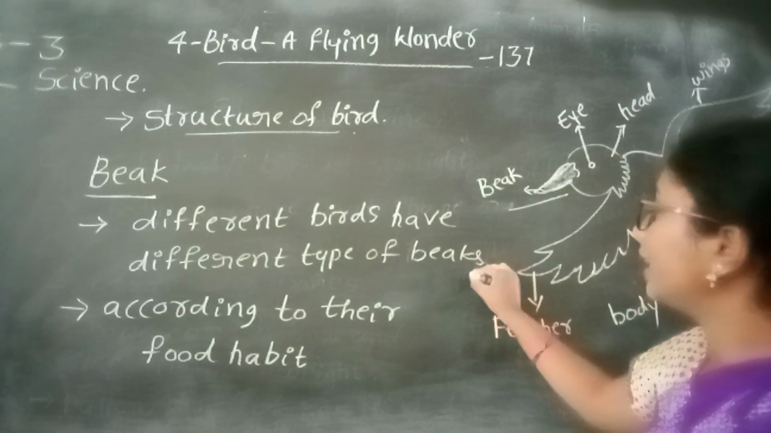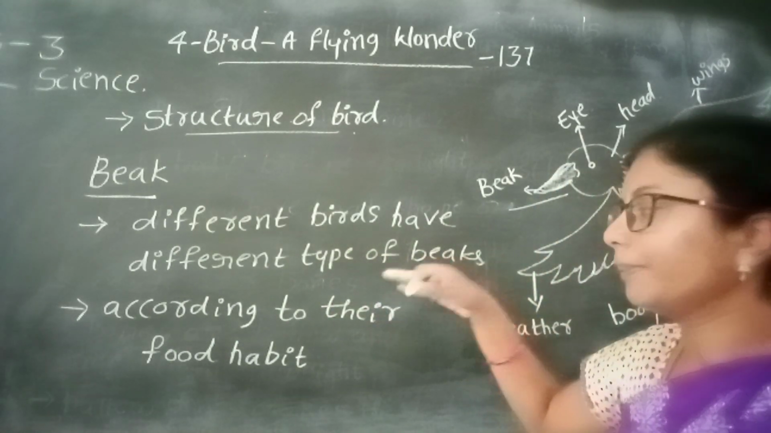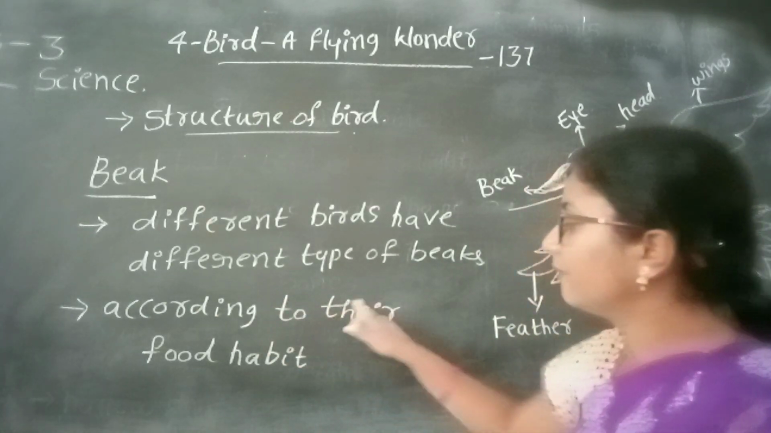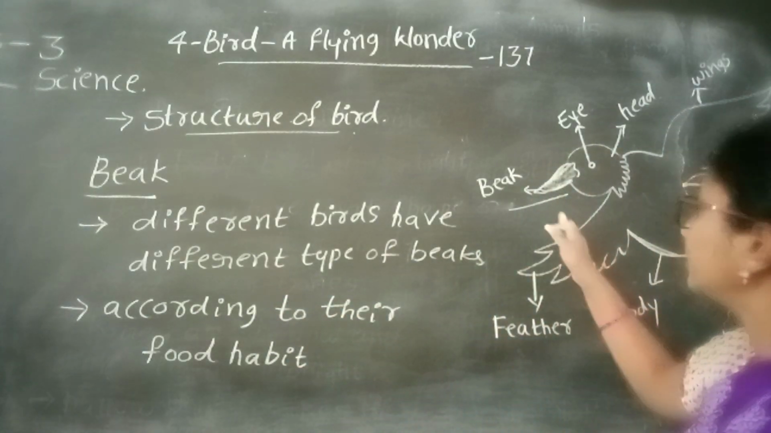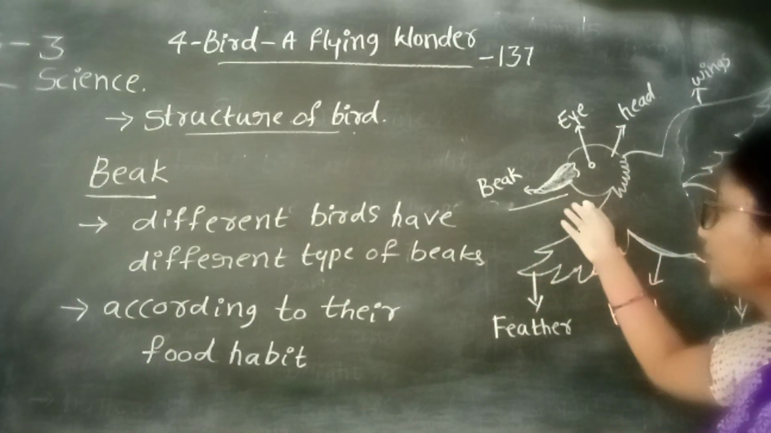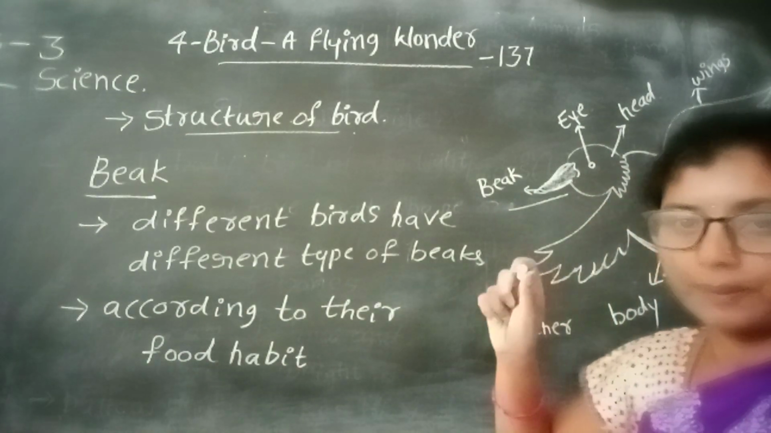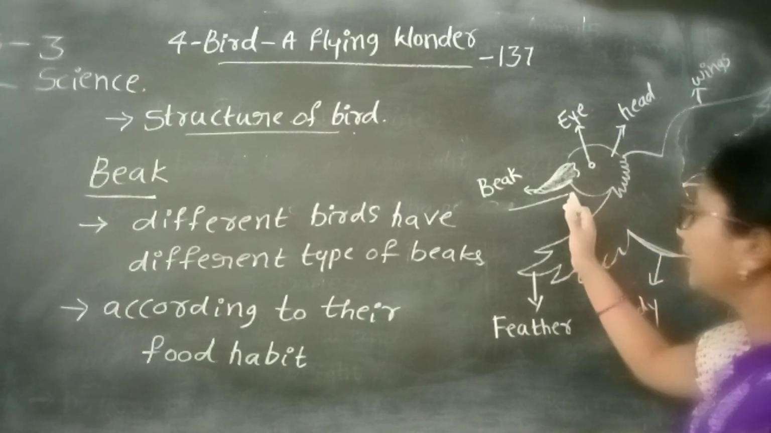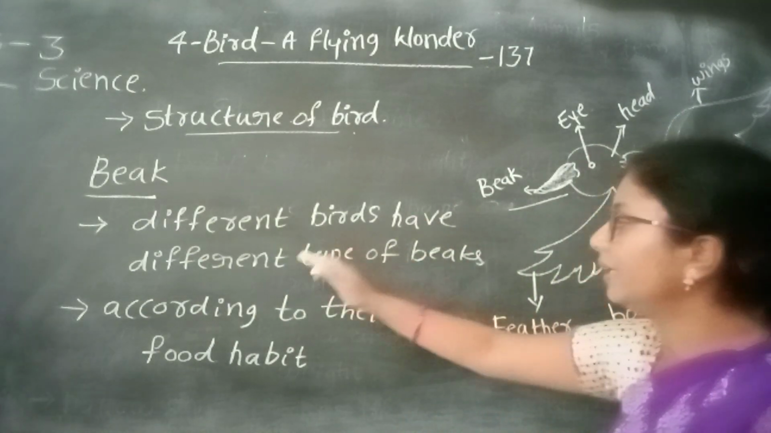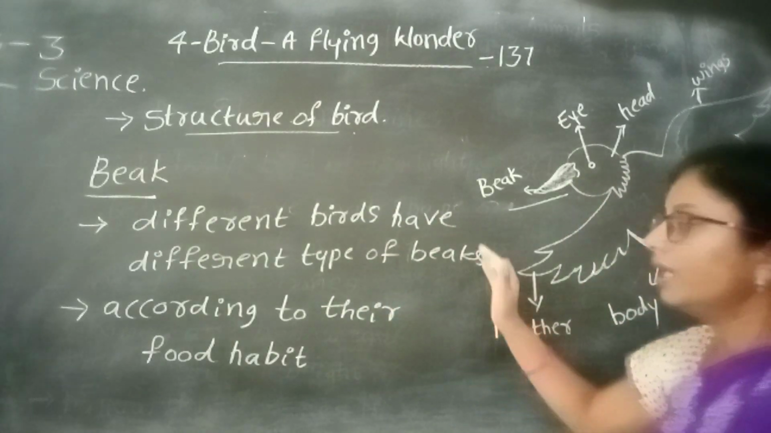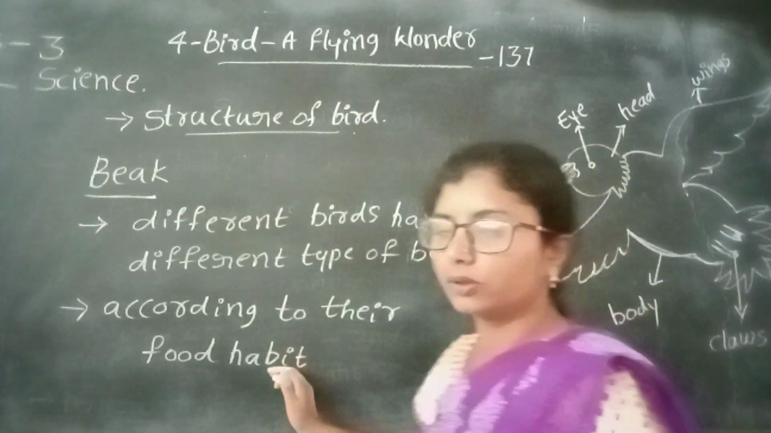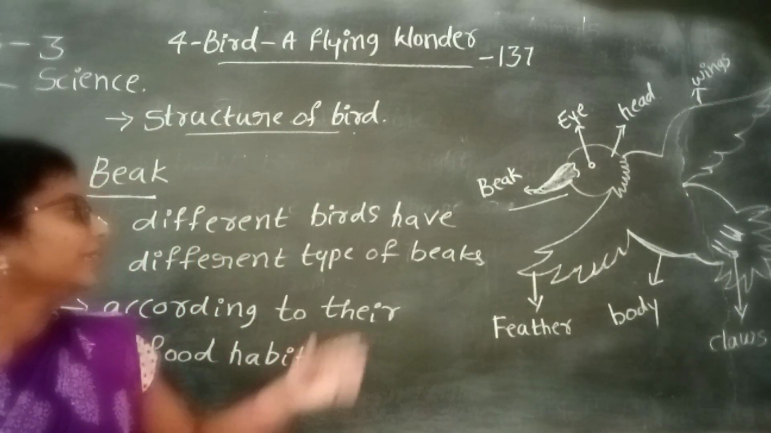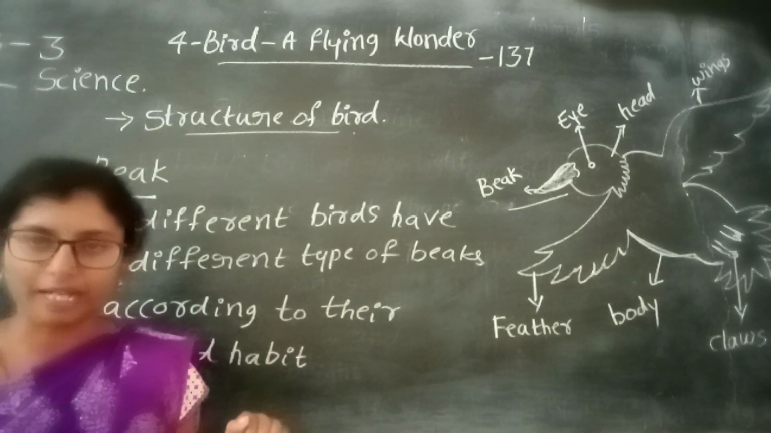Why do they all have different types of beaks? Because it depends upon their food habits. According to their food habits, birds develop their beaks. Different birds have different types of beaks according to their food habit.